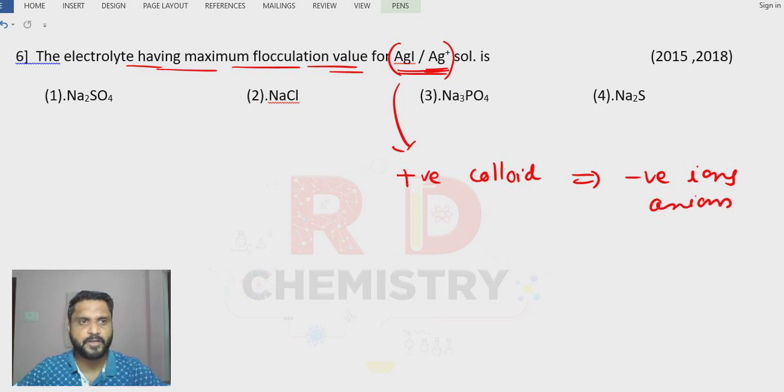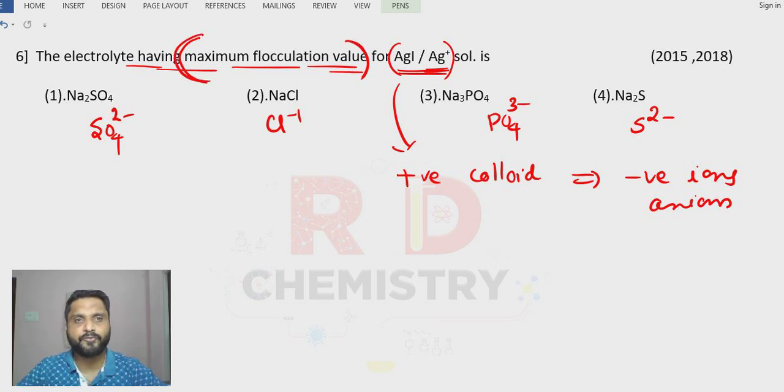Now the anions given here are sulfate SO4 with charge 2 minus, chloride Cl minus 1, phosphate PO4 3 minus, and sulfide 2 minus. The given question is the maximum flocculation value. Maximum flocculation value means the maximum amount of that electrolyte is required. That means it should have the least coagulating power.